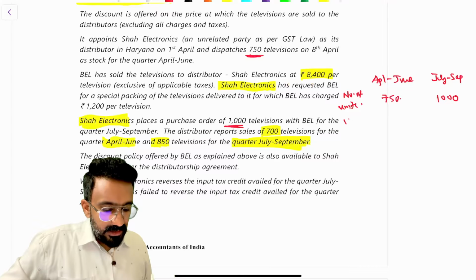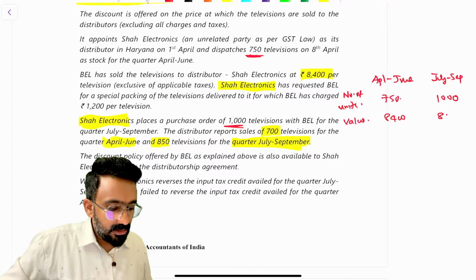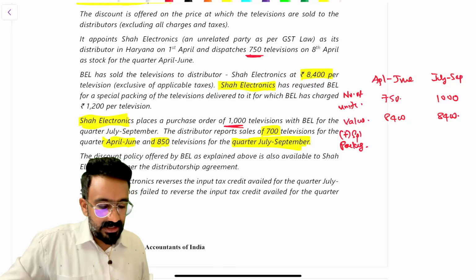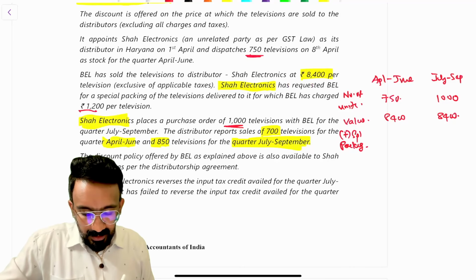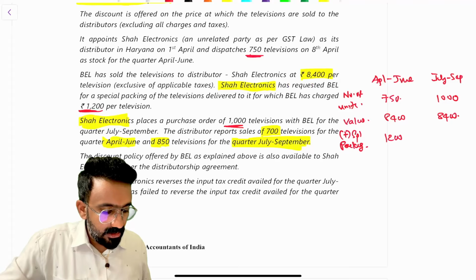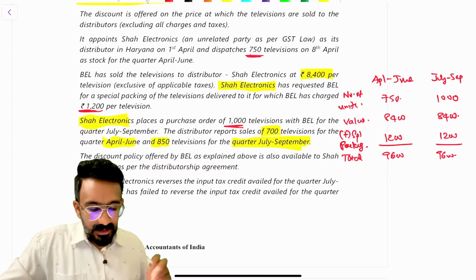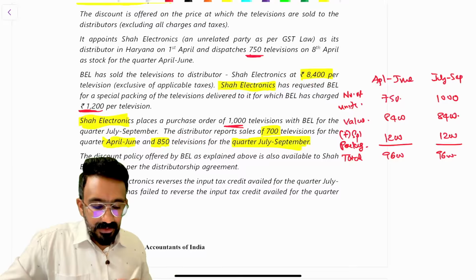Now, the value for April to June is 8,400. Plus, there's something called a special packing. Will I include this in the value? Yes. 15 2C says that I have to add that also. Special packing 1,200. So that is 9,600. The next question is, are they eligible for the discount?